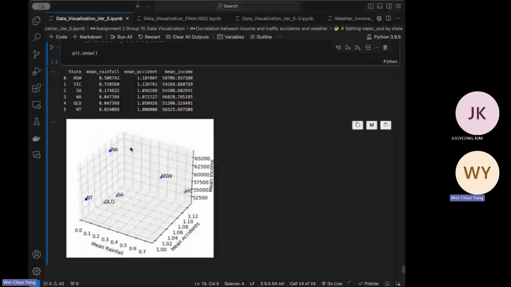Compared to Victoria, which has mean income around 55K and mean rainfall around 60.7, it also has mean accidents around 1.126, which is similar to West Australia. Therefore, the hypothesis is disproven as we cannot see a clear correlation between all three data.